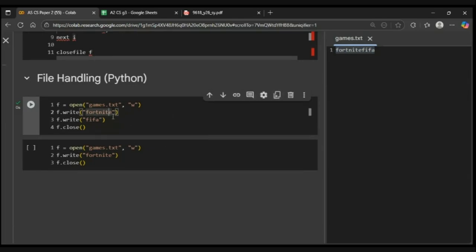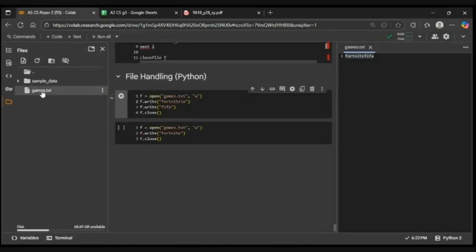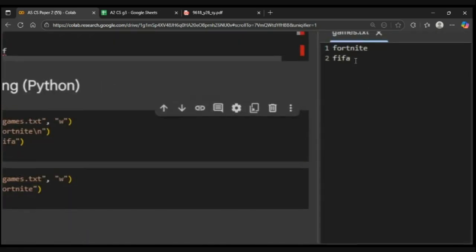But if in Python we want to go to the next line, you have to put a slash n like this at the end. Slash n simply means go to the next line. This is an escape character in Python. So it will insert the value in a new line. Now see, it goes to the next line.